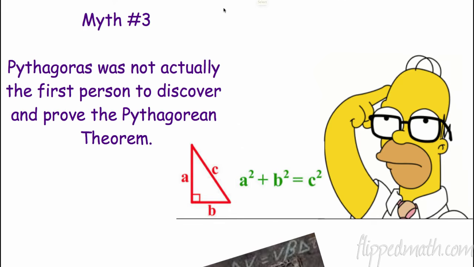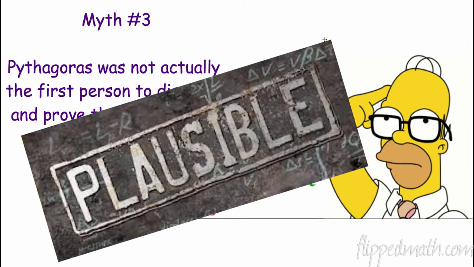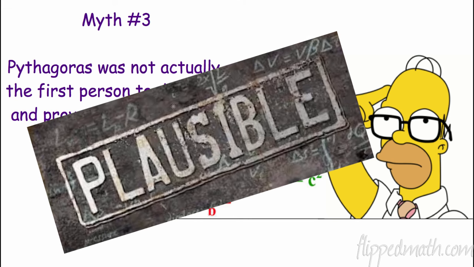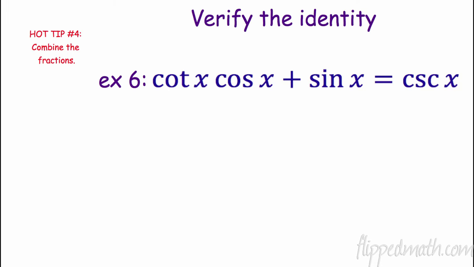All right, myth number 3. Pythagoras was not actually the first person to discover and prove the Pythagorean Theorem. This well-known theorem, a squared plus b squared equals c squared. He was not actually the first person to discover it. That is actually plausible. There are many different instances where societies and cultures prior to Pythagoras being on this planet would write Pythagorean triples, 3, 4, 5, 5, 12, 13. They had that, they knew about that. So it is very plausible that he indeed, although it's named after him, did not come up with the Pythagorean theorem. All right, so let's take the next one.